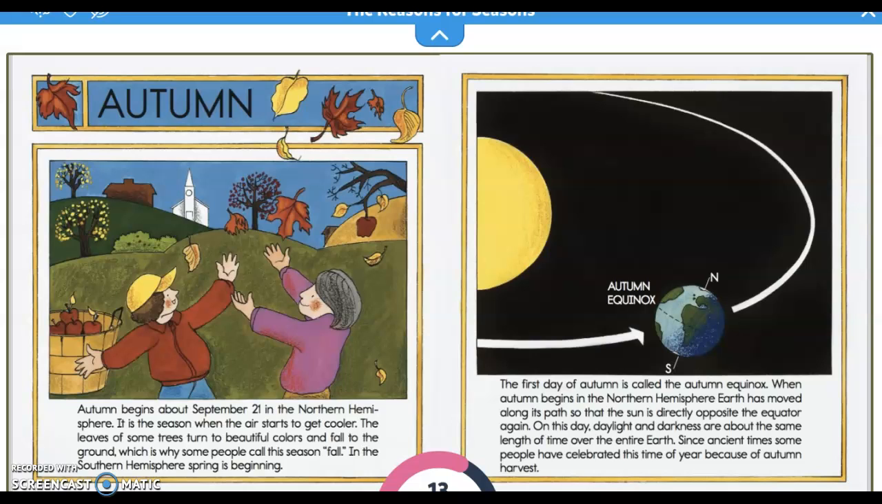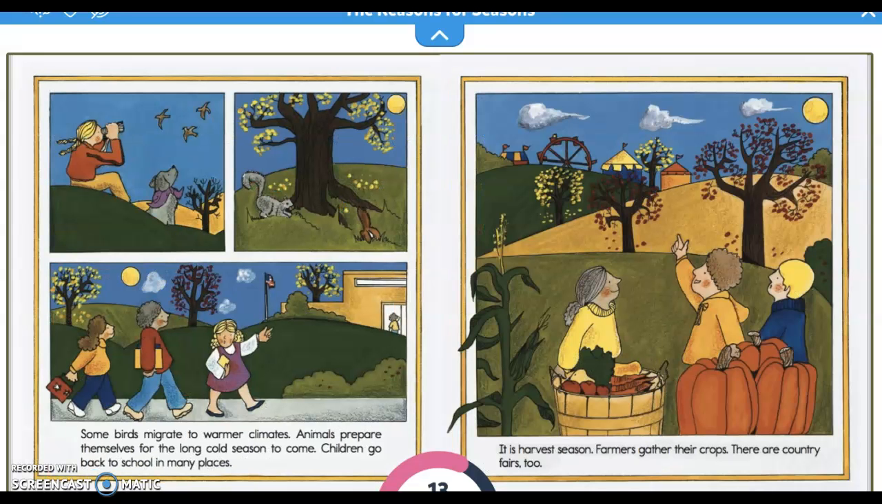The first day of autumn is called the autumn equinox. When autumn begins in the northern hemisphere, Earth has moved along its path so that the sun is directly opposite the equator again. On this day, daylight and darkness are about the same length of time over the entire Earth. Since ancient times, some people have celebrated this time of year because of autumn's harvest.